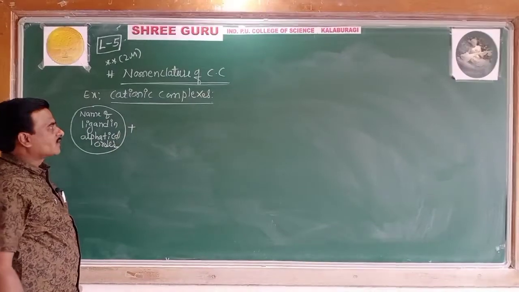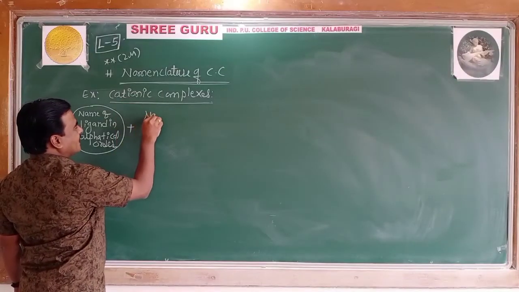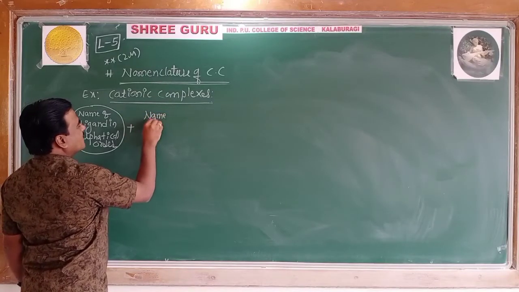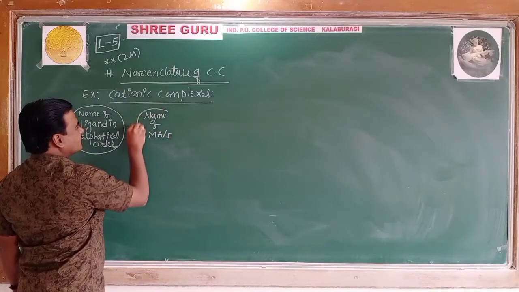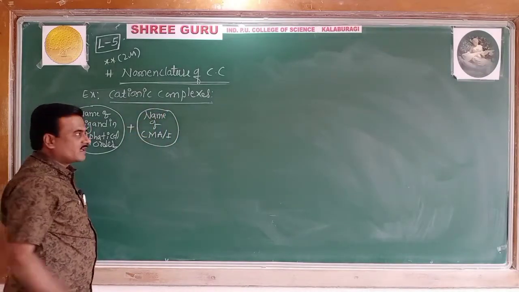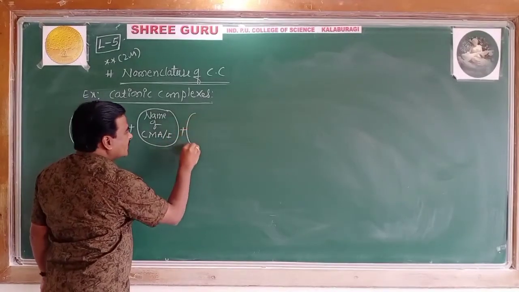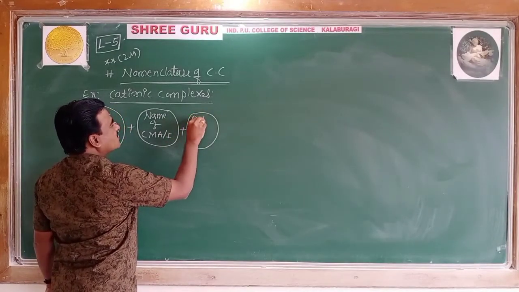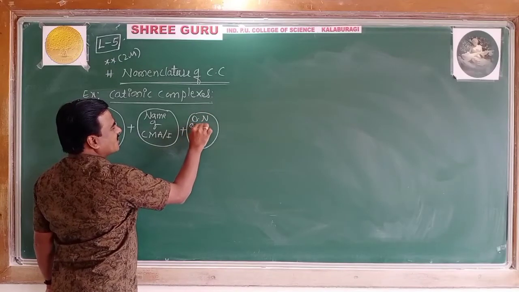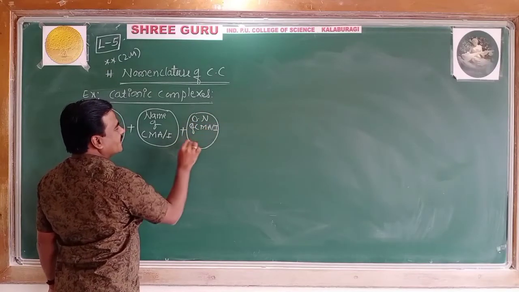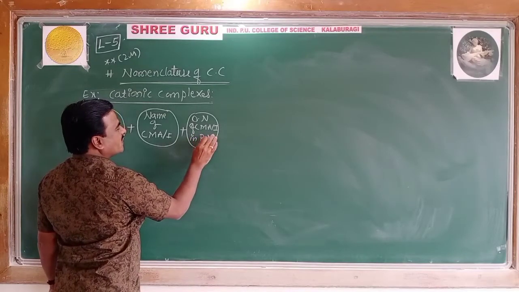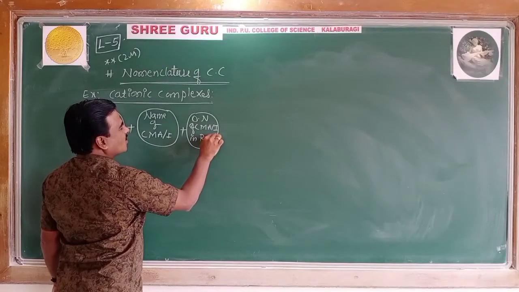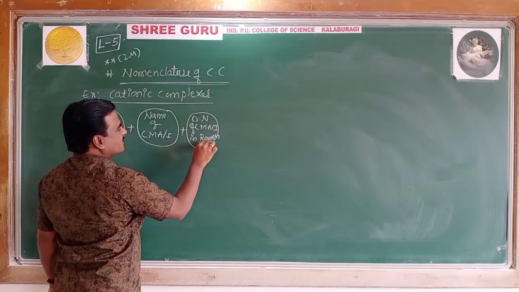Next, the name of the central metal atom or ion, followed by the oxidation number of the central metal atom or ion in Roman numerals, in the bracket.